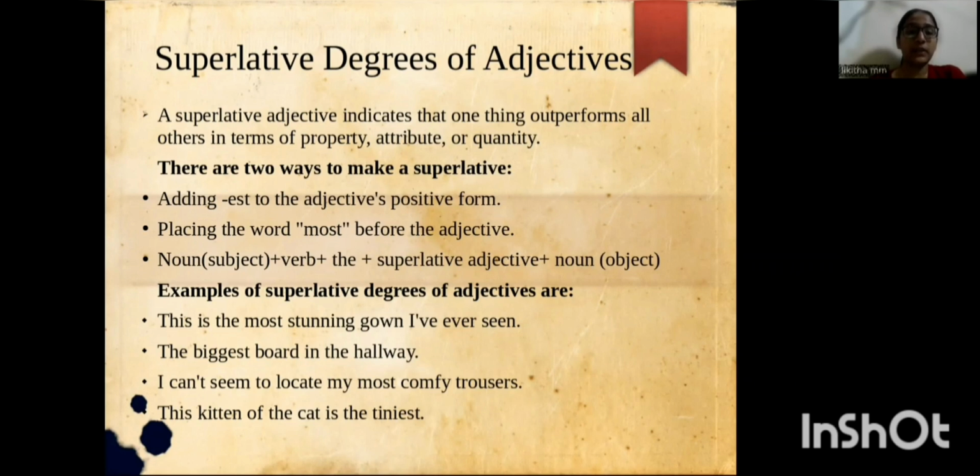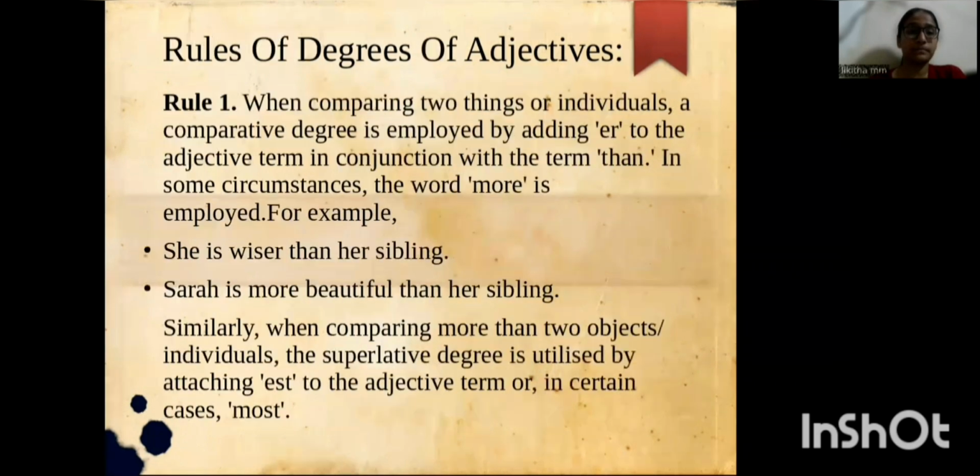Examples for superlative degree of adjective are: this is the most stunning gown I have ever seen. The biggest board in the hallway, and so on.